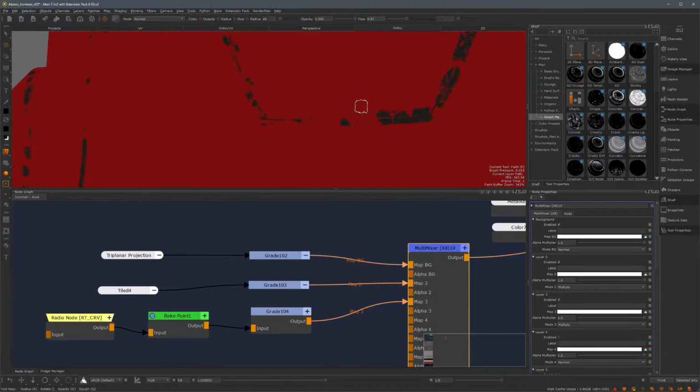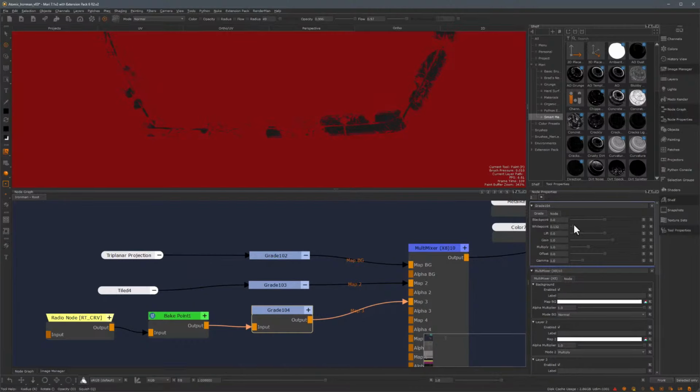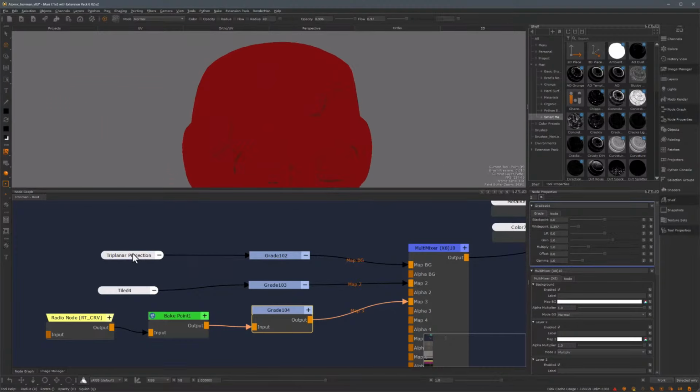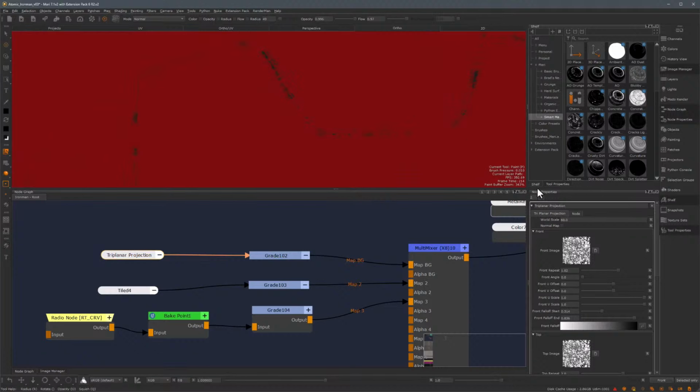We get a curvature map that's really broken up and it's got a lot of details, but I still don't like these fairly perfect edges. So I think we need to take this down a bit. So just go back to the gray node and maybe bring this down a notch. Something like that. And if I don't like the look of this, I'll go back into the triplanar projection and I'll just change the world scale. So let's try something like 120. And you can see that I'm getting a completely different look. I'll probably go something smaller like 60. And this gives me a finer breakup, but I think that's too small, so I'll just go 80. And I think I'm quite happy with the result so far.